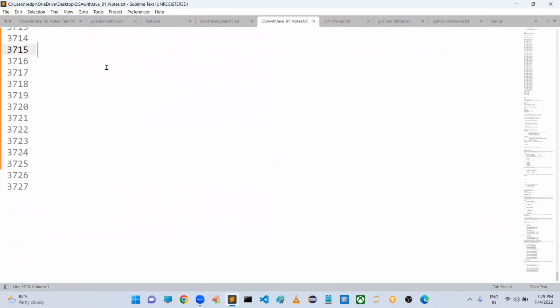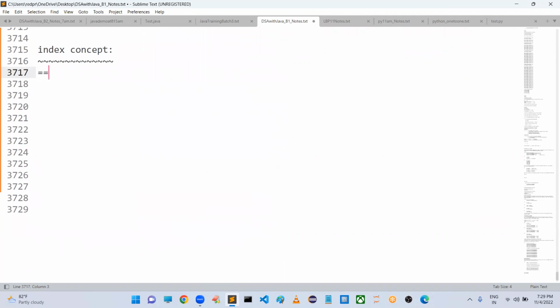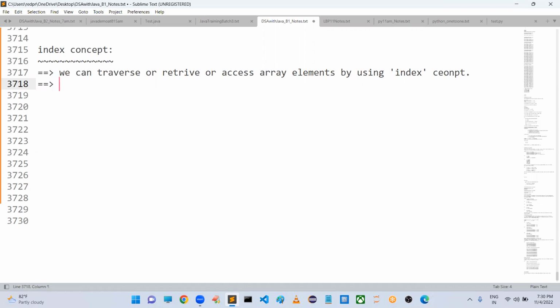Now I want to talk about a very important topic, which is the index concept. What is meant by the index concept? We can traverse arrays, or we can retrieve or access array elements. By using which concept? The index concept. By using the index concept, you can traverse the arrays, like one by one we can access.